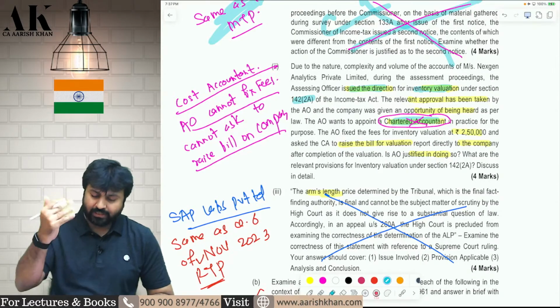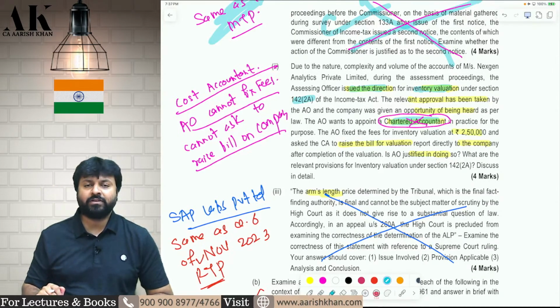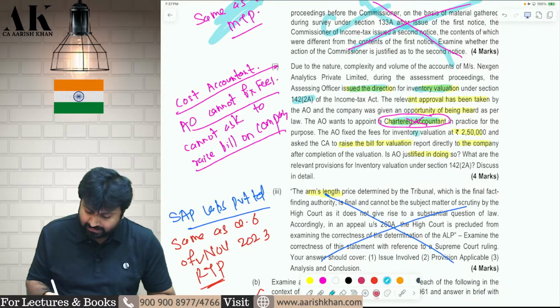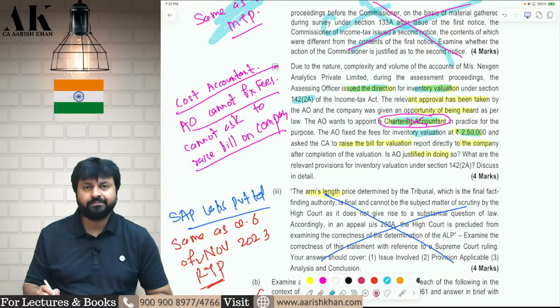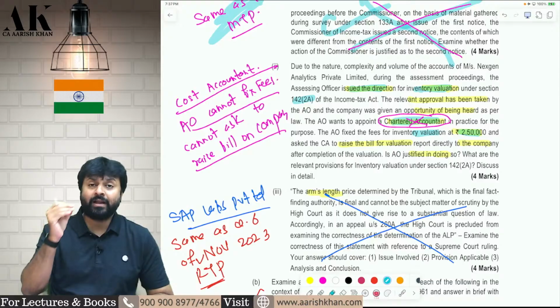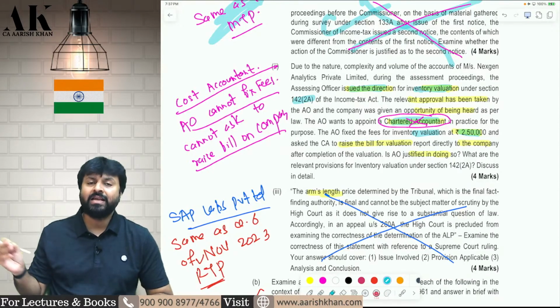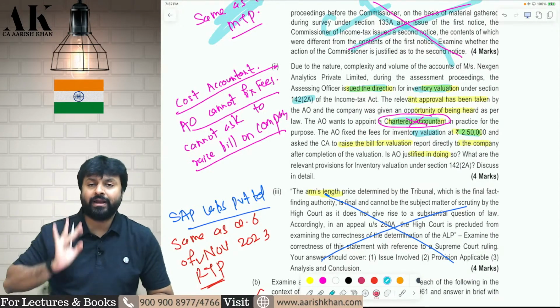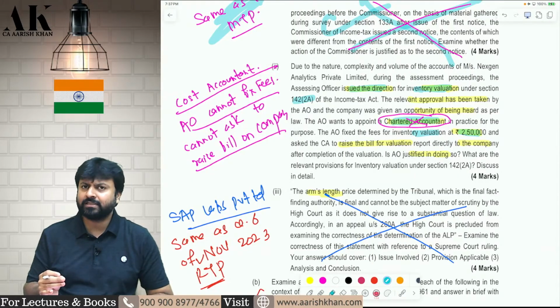First of all, a chartered accountant is not eligible to do inventory valuation. Inventory valuation will be done by the cost accountant. Okay. Second, you cannot tell the assessee to pay this 2,50,000 rupees. No. You cannot tell the company. The fees will be determined by the commissioner, and it will be paid by the central government. So there are a lot of mistakes done by the assessing officer.